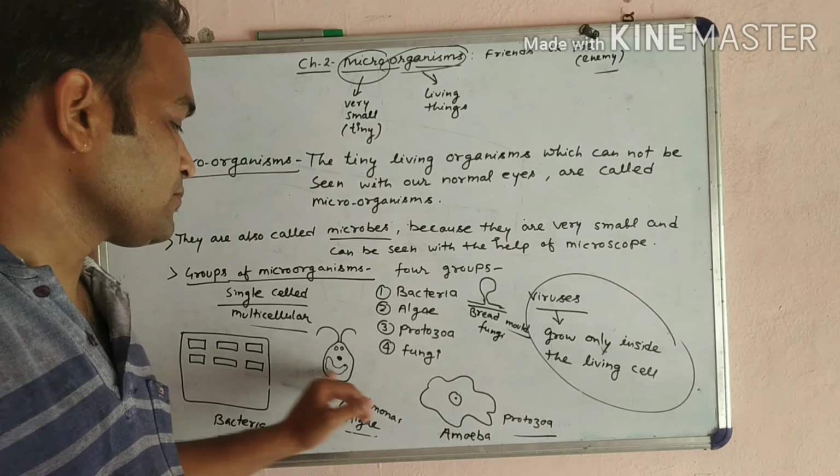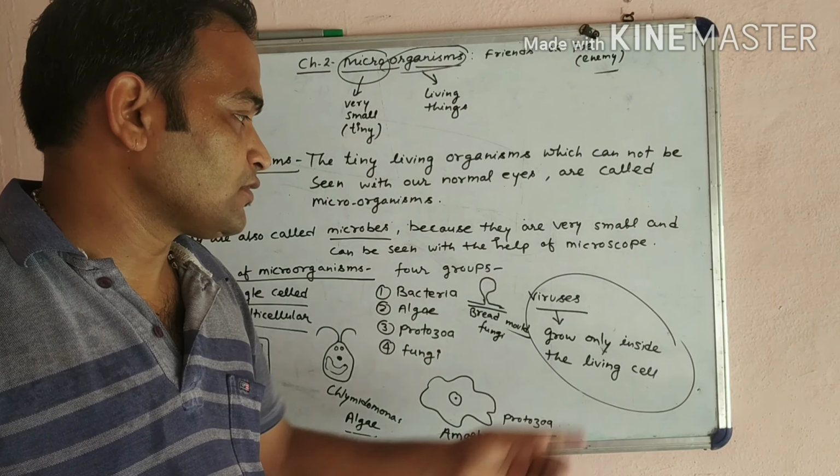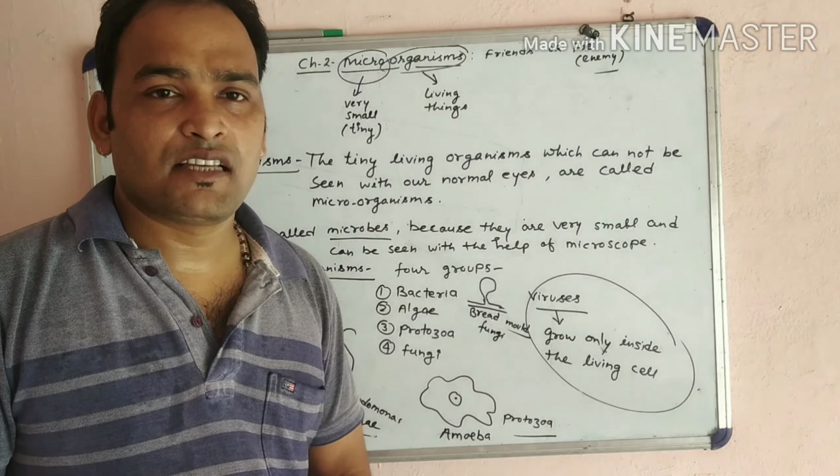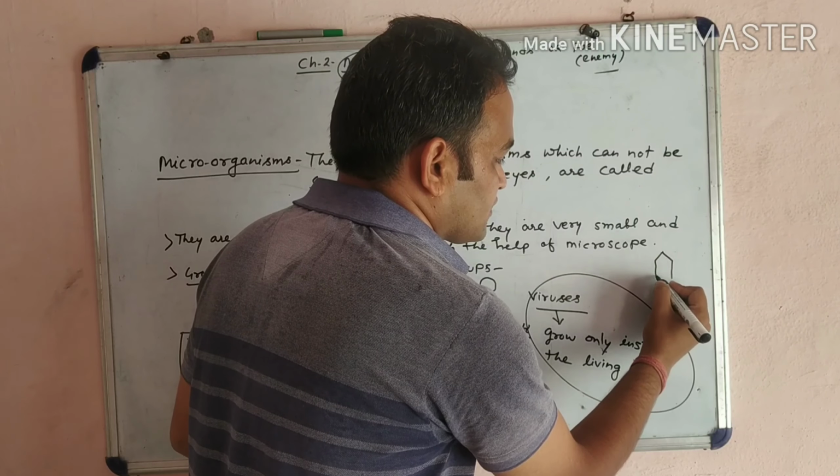Okay, so these are the diagrams of microorganisms. And some diagrams of viruses are also there. Viruses like polioviruses and bacteriophage.